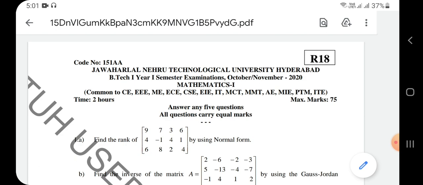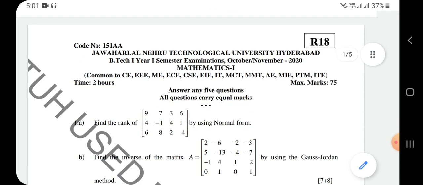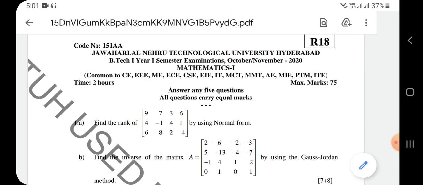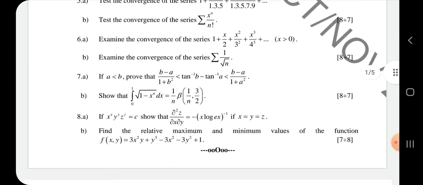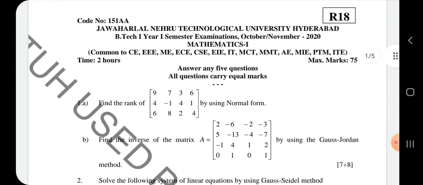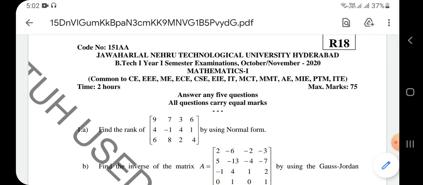In the COVID pattern, overall it is 75 marks as it is, but here out of 8 questions you are going to answer only 5. Each one is going to carry 15 marks. Look at the paper which was conducted in October November 2020 in the COVID season. It consists of 8 questions overall, and you are going to answer only 5.